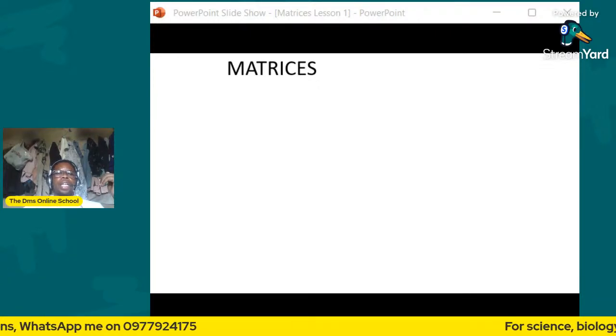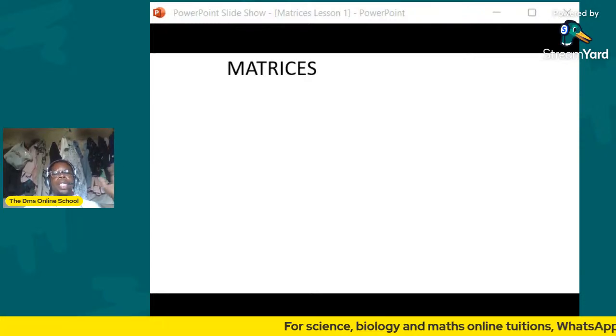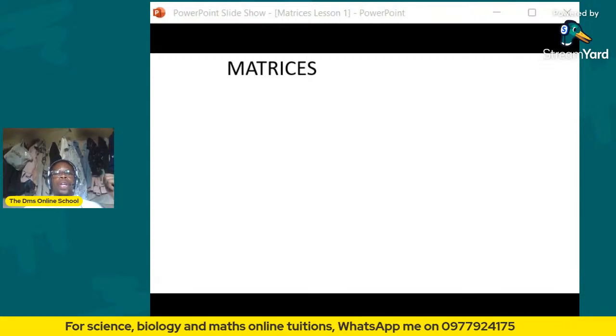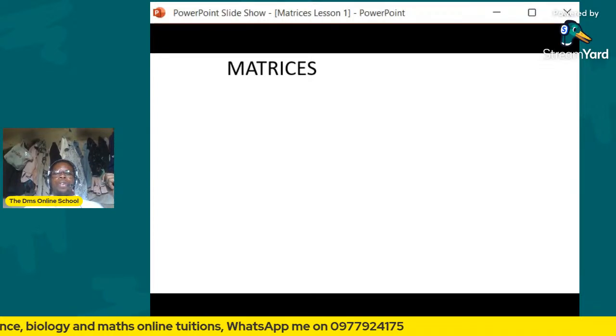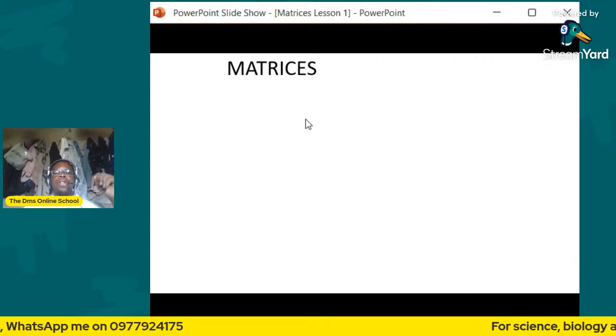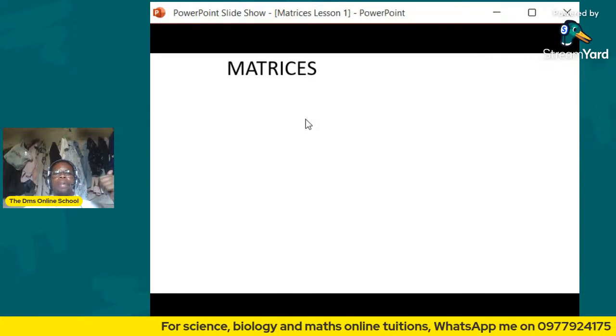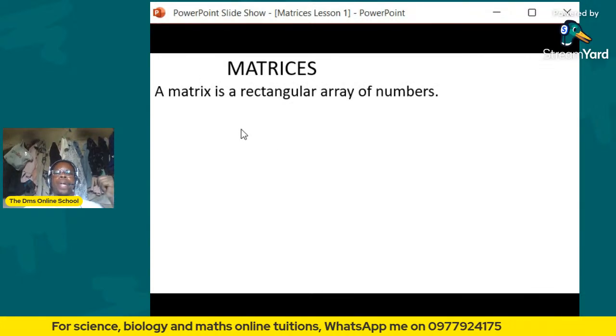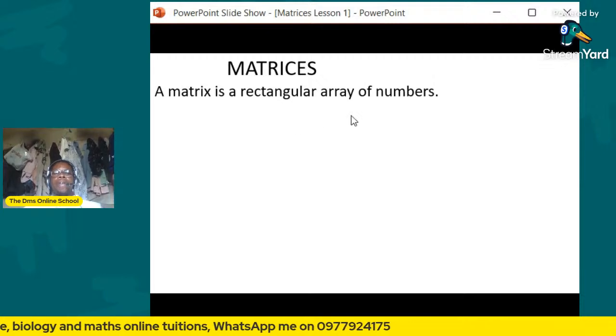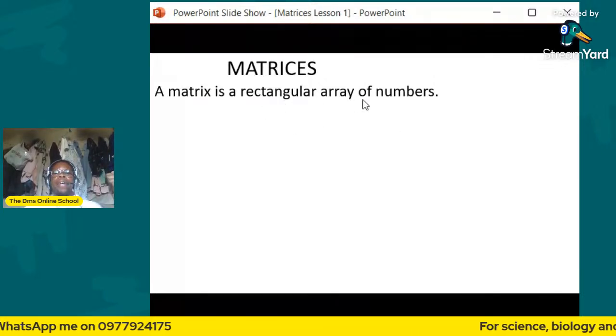All right, guys, so we can begin the lesson. We are looking at a mathematics lesson known as matrices. Before we go into detail, it is very important for you to know the definition of what a matrix is. Matrices is plural; one matrix is called a matrix. So what is a matrix? A matrix is a rectangular array of numbers.